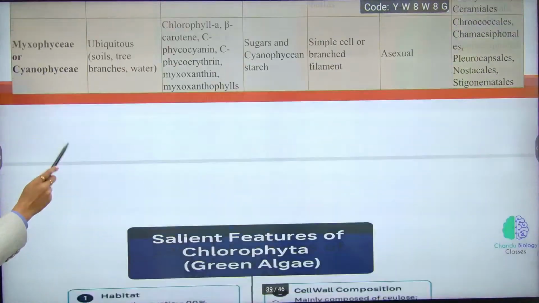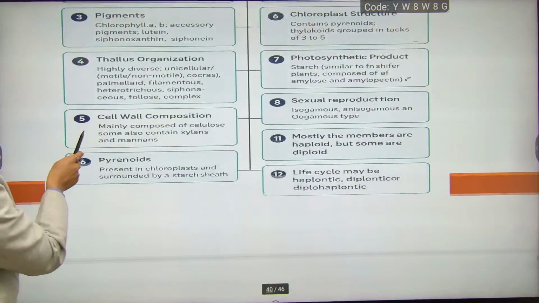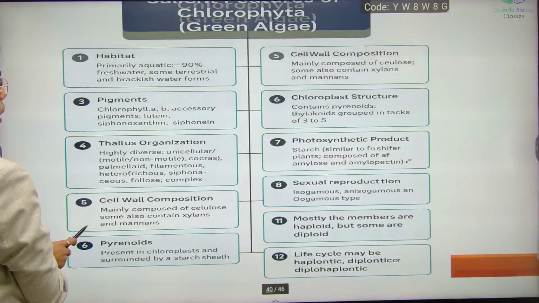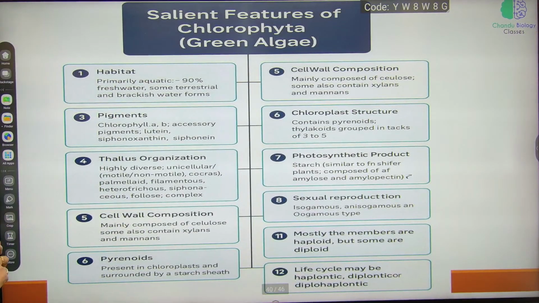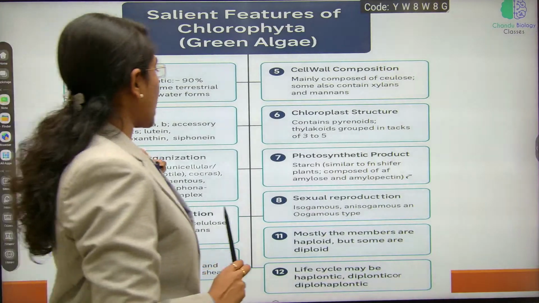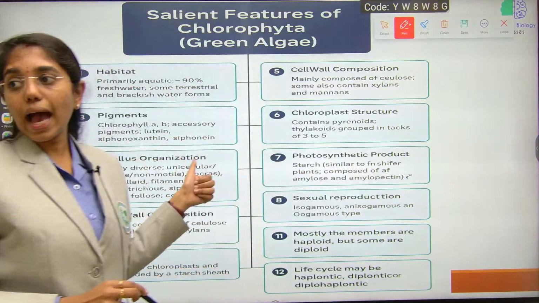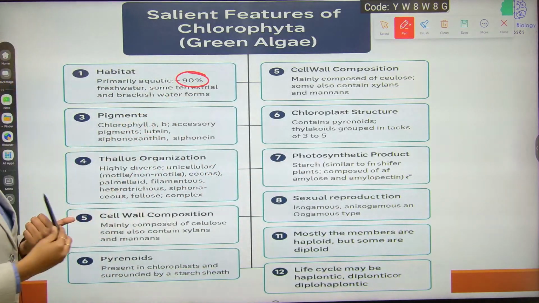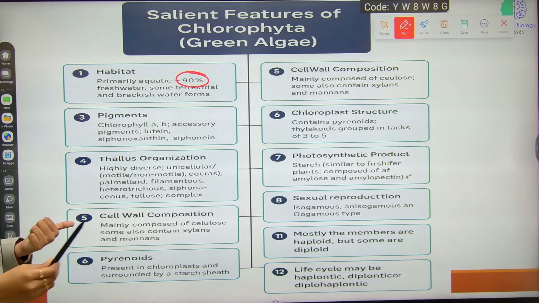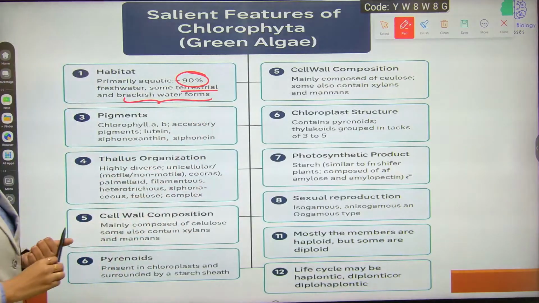And then, what are the salient features of Chlorophyceae? Let's begin with Chlorophyceae and we will learn two type studies from here. Of course, first is habitat, where 90% of them are freshwater species only. Some of them will be terrestrial and some of them will have brackish water forms.